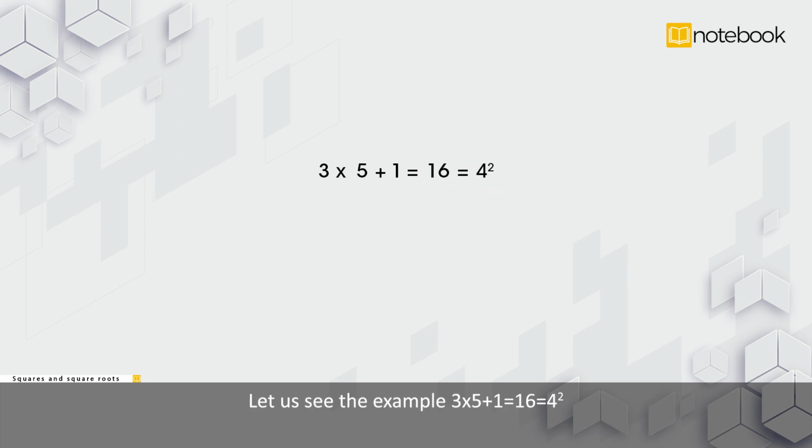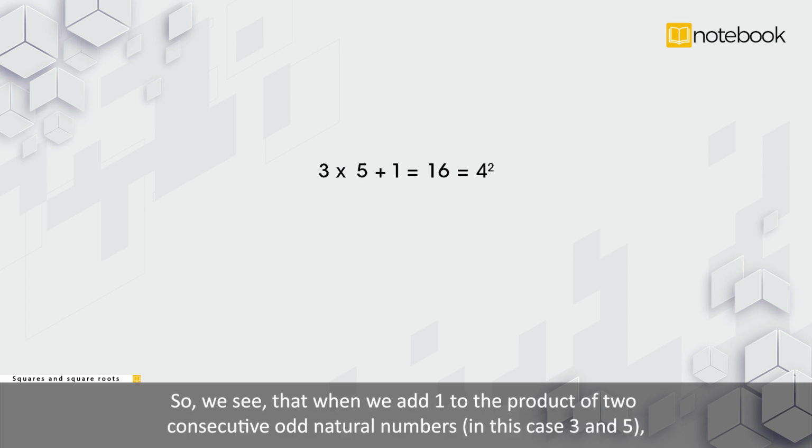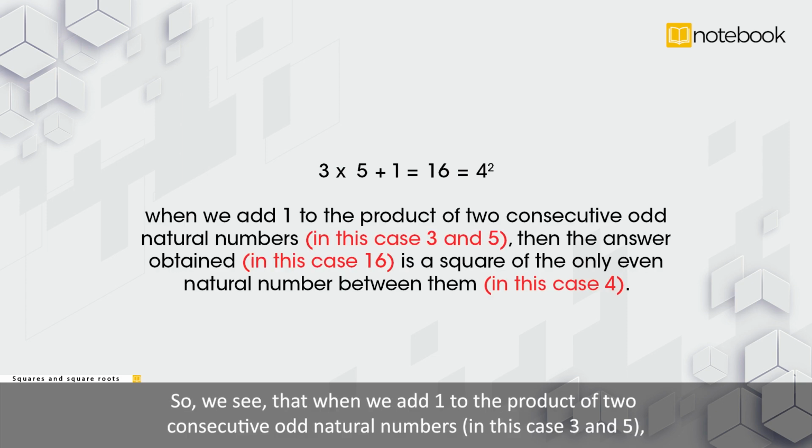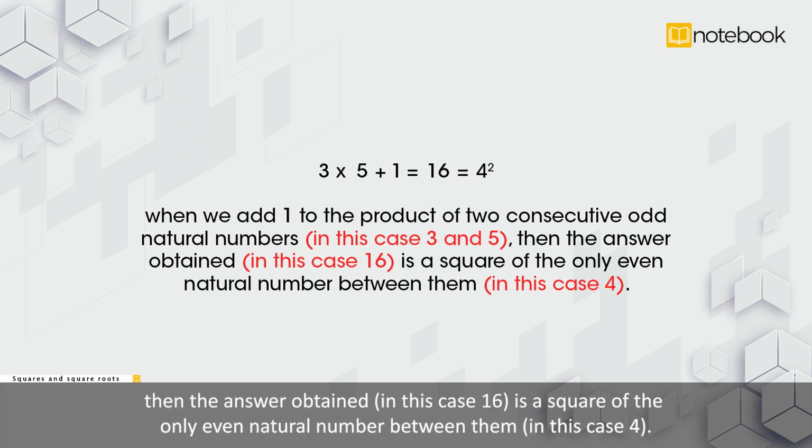Let us see the example 3 into 5 plus 1, that is 16, is equal to 4 square. So we see that when we add 1 to the product of two consecutive odd natural numbers, in this case 3 and 5, then the answer obtained, in this case 16, is a square of the only even natural number between them, in this case 4.